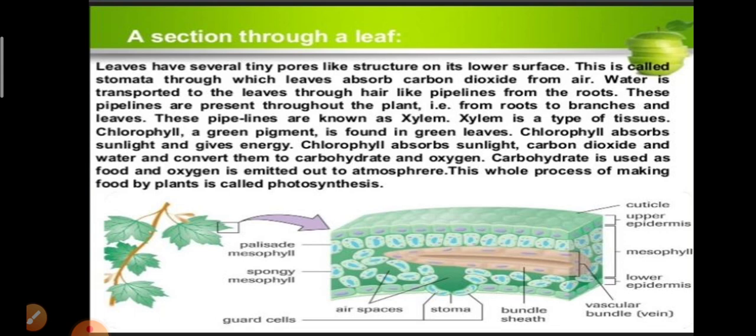Carbohydrate is used as food and oxygen is emitted out to the atmosphere. This whole process of making food by green plants is called photosynthesis. Understood students?